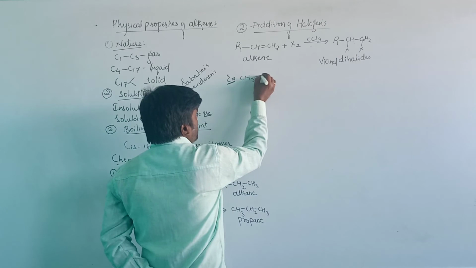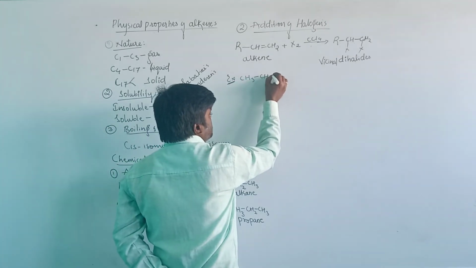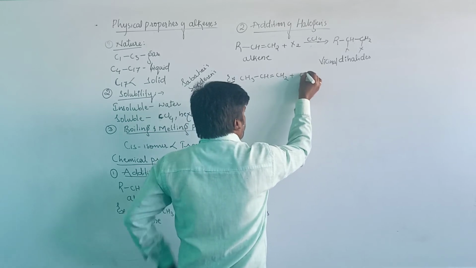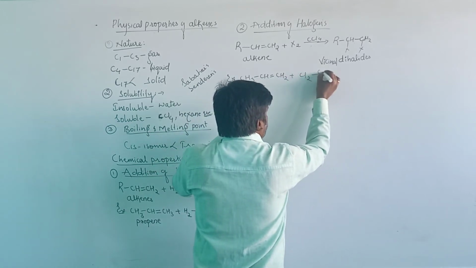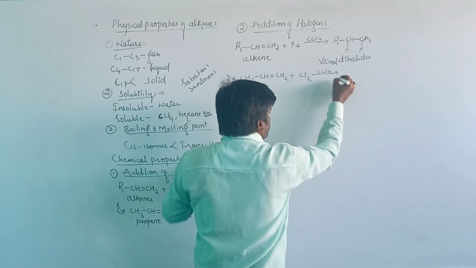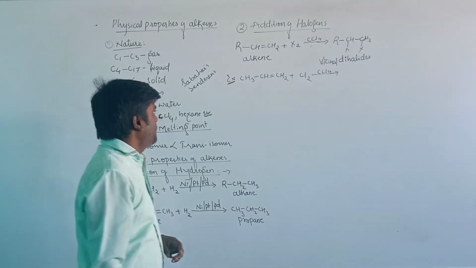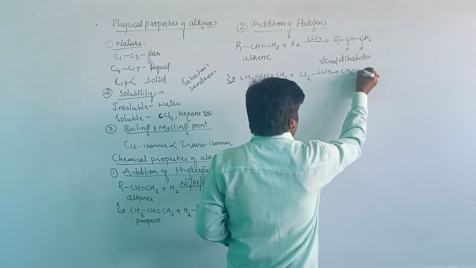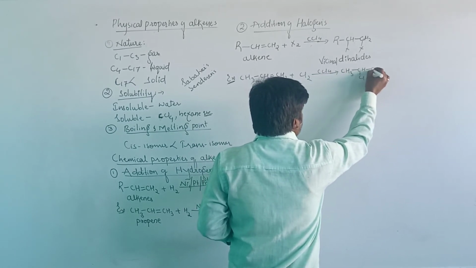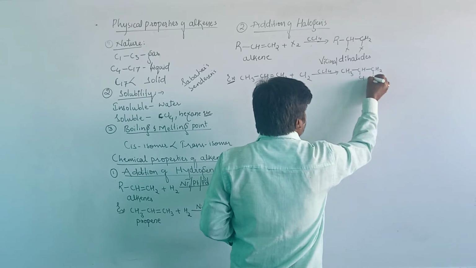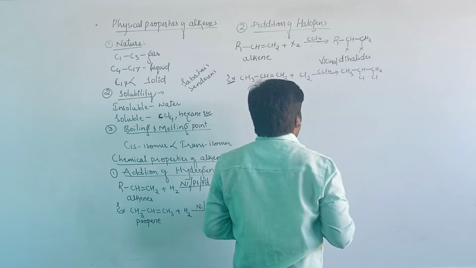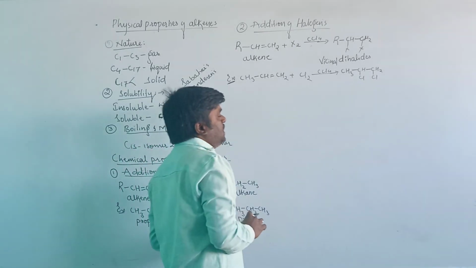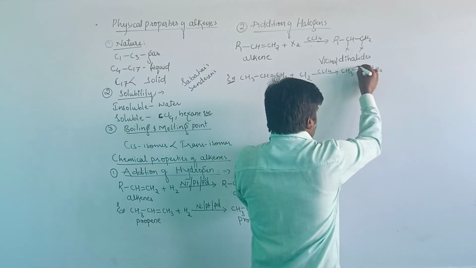CH3 CH double bond CH2 plus a halogen. We can take chlorine here, carrying out the reaction in the presence of carbon tetrachloride. Then the compound will be CH3 CHCl CH2Cl, a vicinal dihalide.